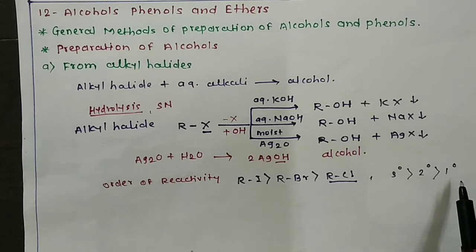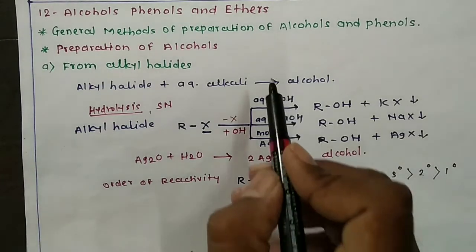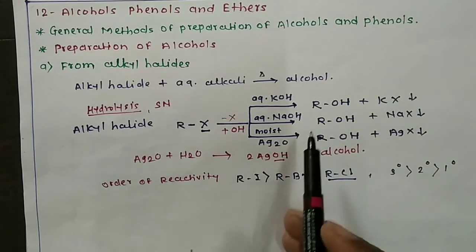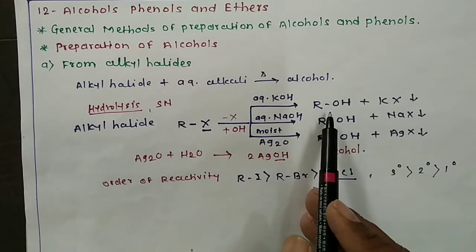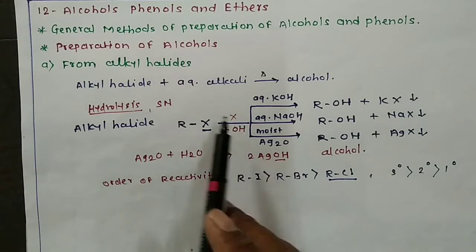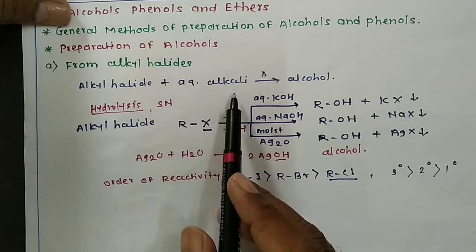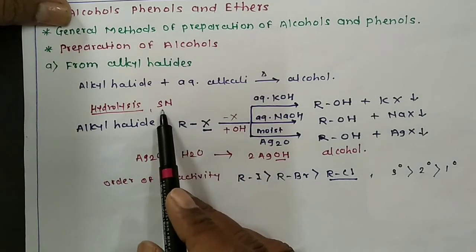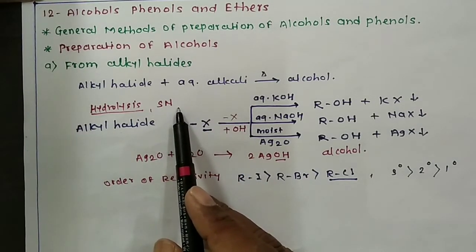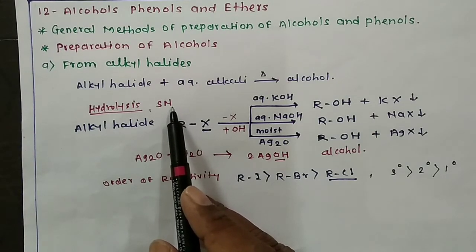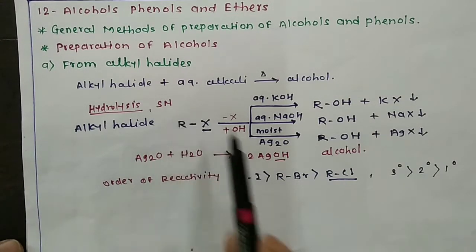So what is the reaction for preparation of alcohols from alkyl halides? Alkyl halides on heating with aqueous alkali give alcohols. In this reaction, the halogen atom of the alkyl halide is replaced by an OH group. Hence, it is a nucleophilic substitution reaction, and we are introducing the OH group. So it is a hydrolysis reaction also.